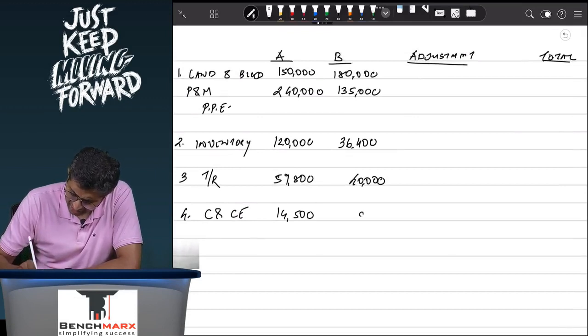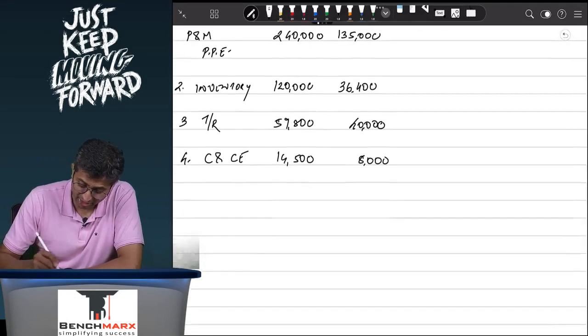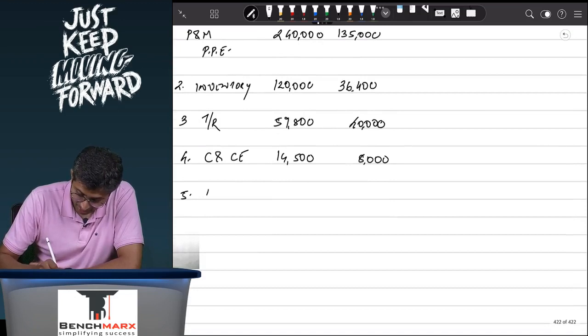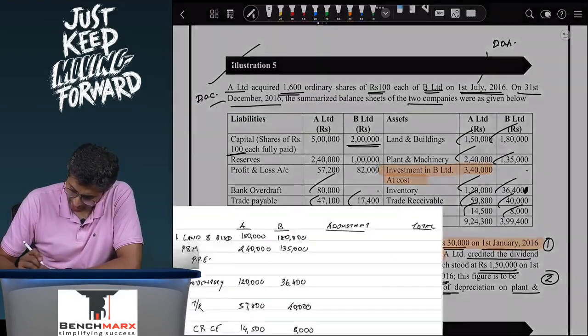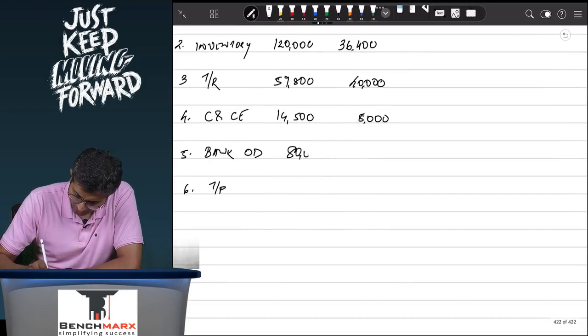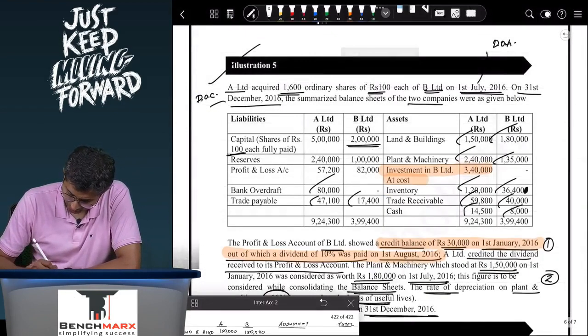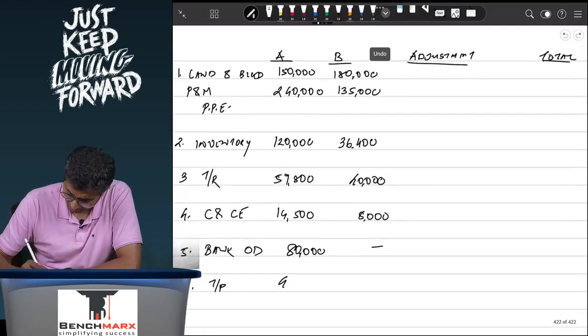So this is a slightly tedious process, but a process which nevertheless needs to be done. Then there is bank overdraft and then there is trade payables. So we will jot down 80,000 and then 40,000, 47,100, 17,400.